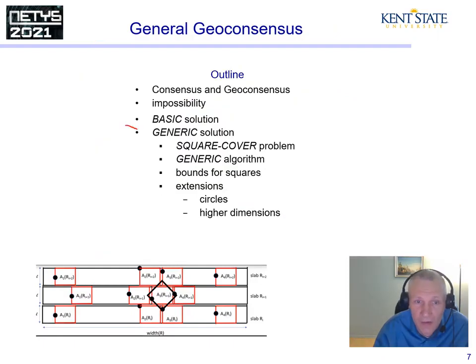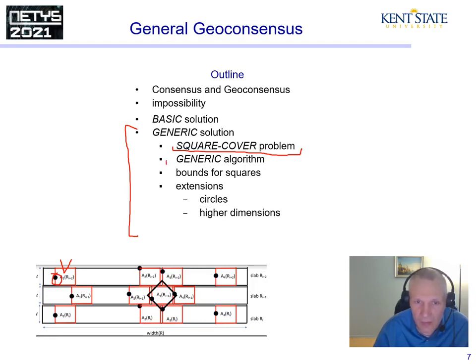Let me now describe the generic solution. First, we study the coverage of the processes in the network by fixed size squares. We define a square cover problem, determine it to be NP hard, then develop a two approximation heuristic of the optimal solution.